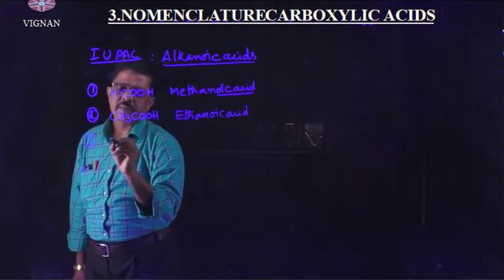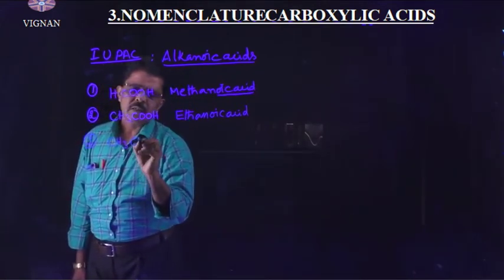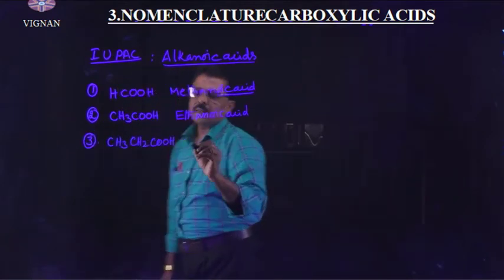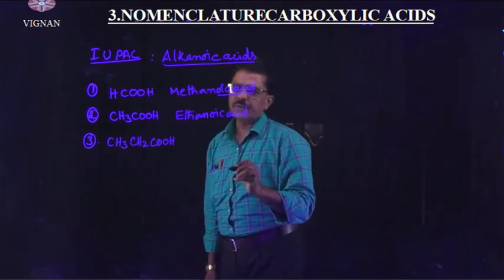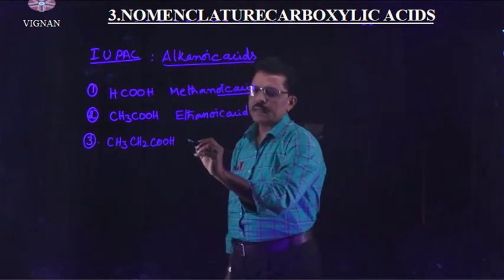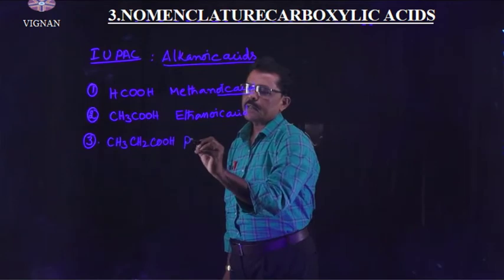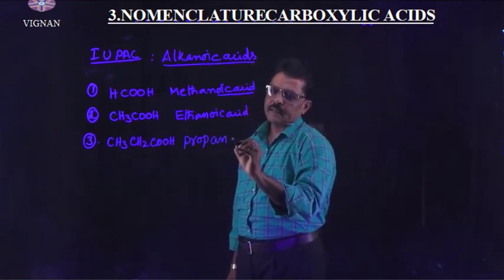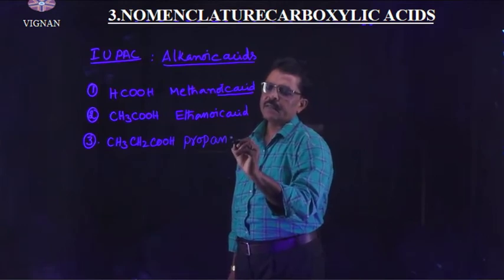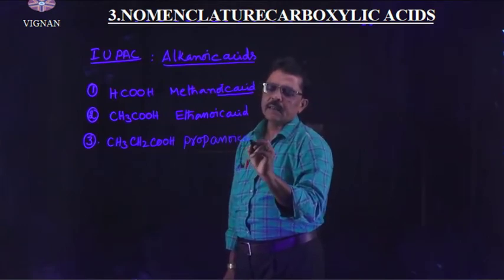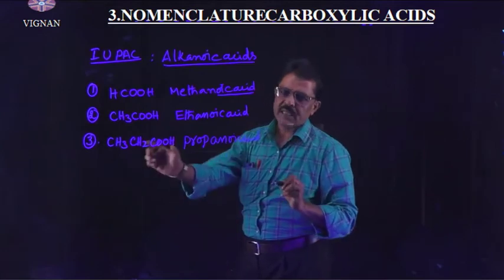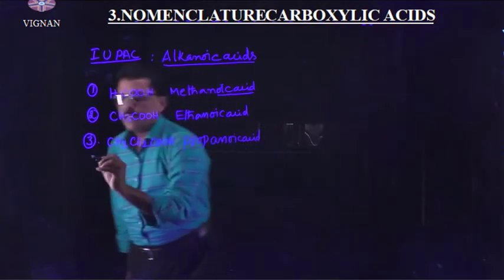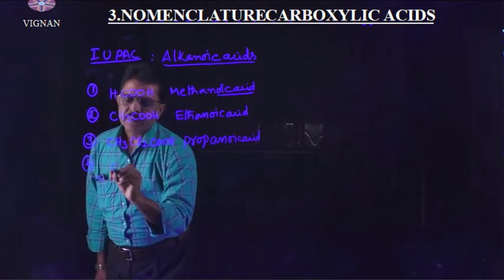Third one is CH3CH2COOH. Here in this compound there are three carbon atoms, so the root word is prop. Single bonds are there, so an. The terminal e is replaced with oic acid. Then you will get the IUPAC name of that compound. Right? Understand? Okay. Take one more example.